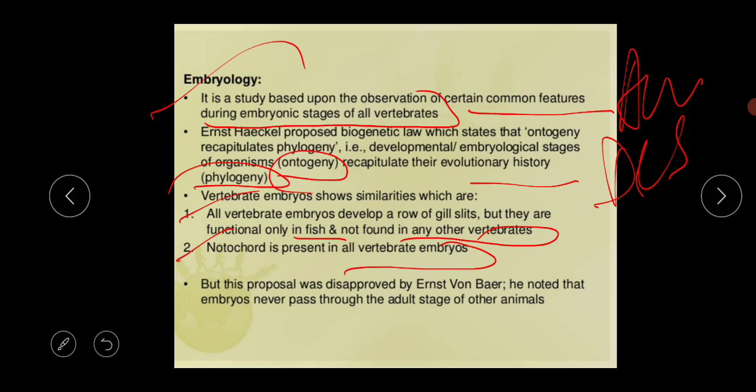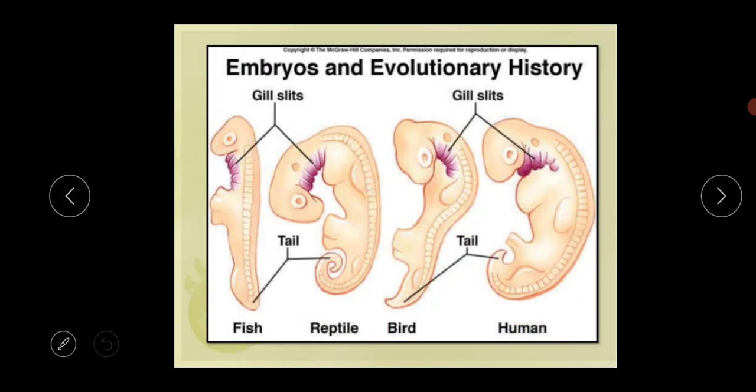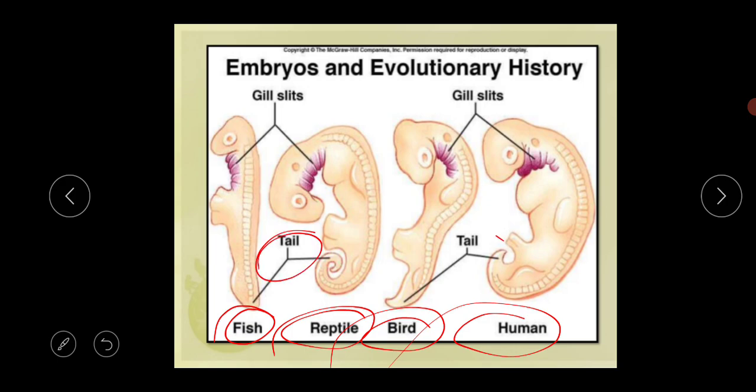But this proposal was disapproved by von Baer. He noted that embryos never pass through the adult stages of other animals. Okay, this is the embryos and evolutionary history, the gill slits, and this is the fish, this is reptiles, this is bird, and the human. The tail is present in all four classes.